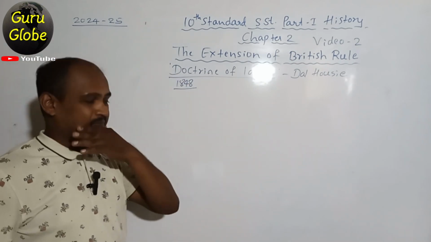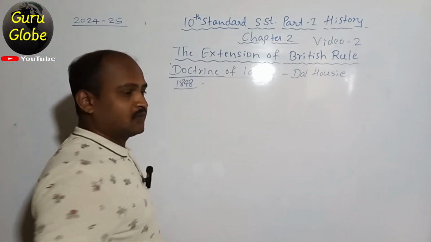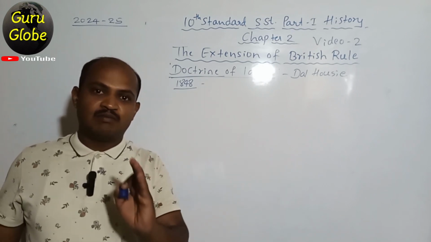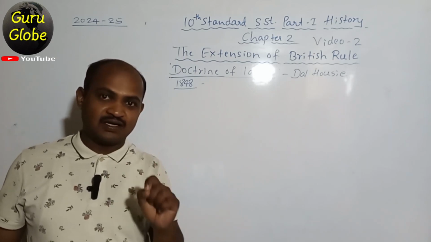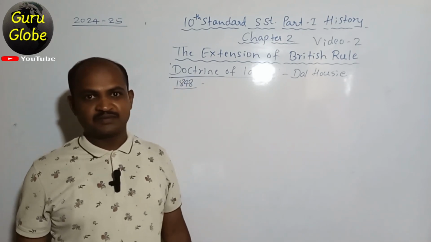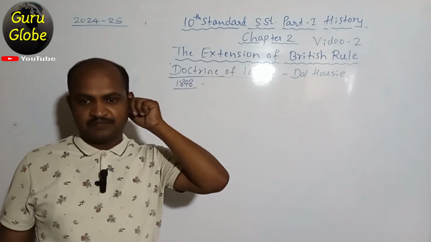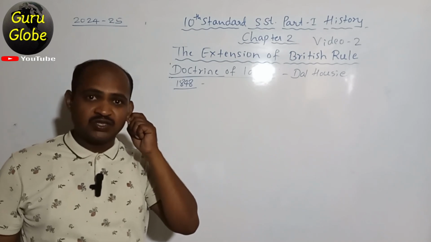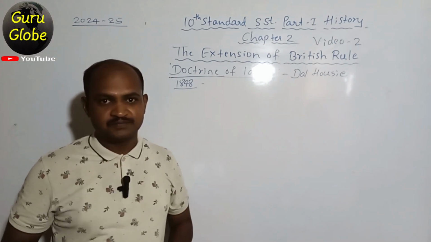So what is this policy? As per this policy, if any Indian king died without having a baby boy, his entire kingdom should merge with British rule or the British Empire. This is the main intention of the doctrine of lapse. It was also one of the attempts by the British to take control of entire India in their hand.